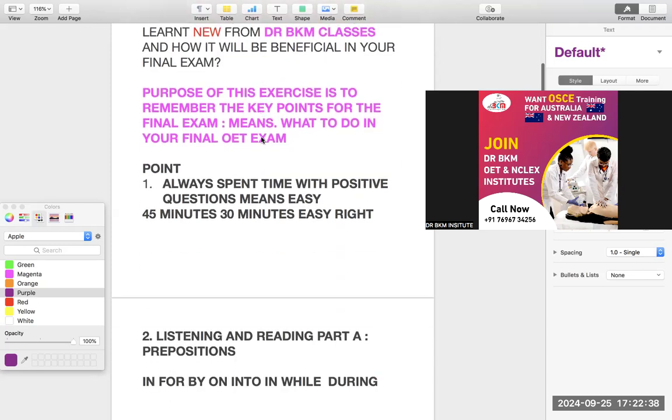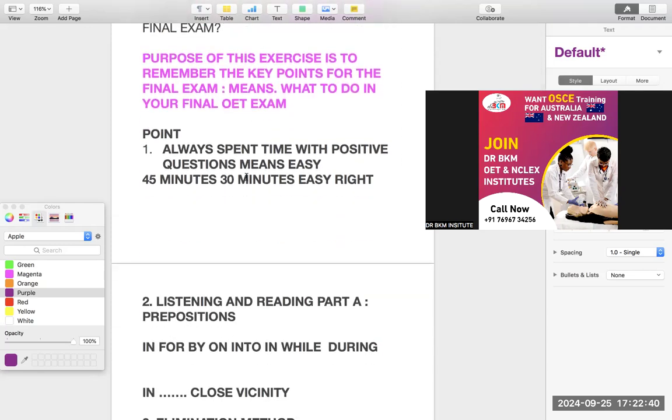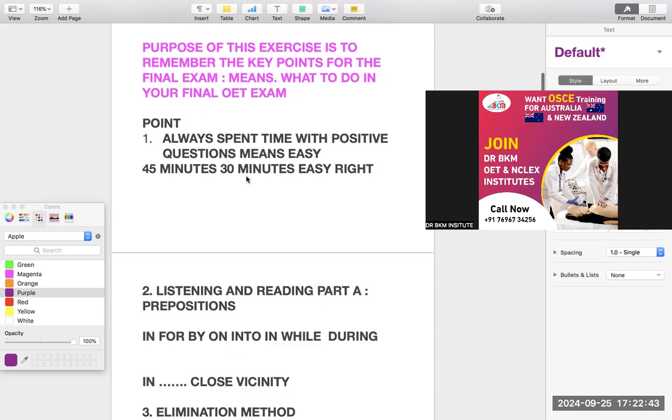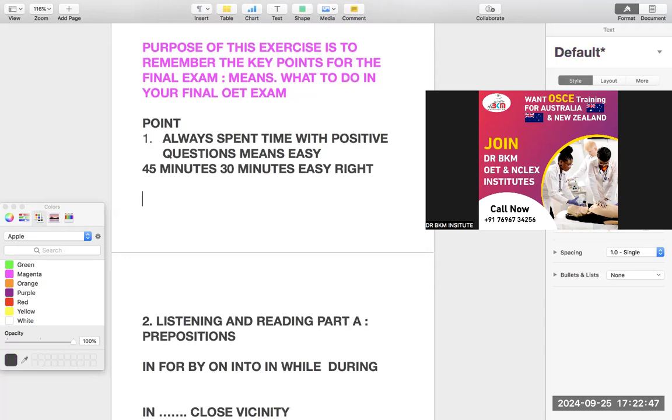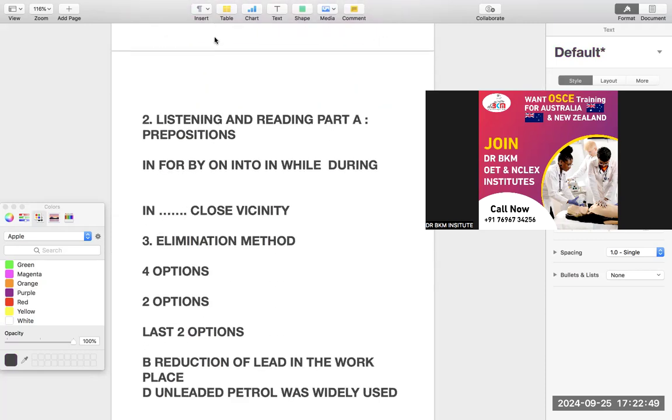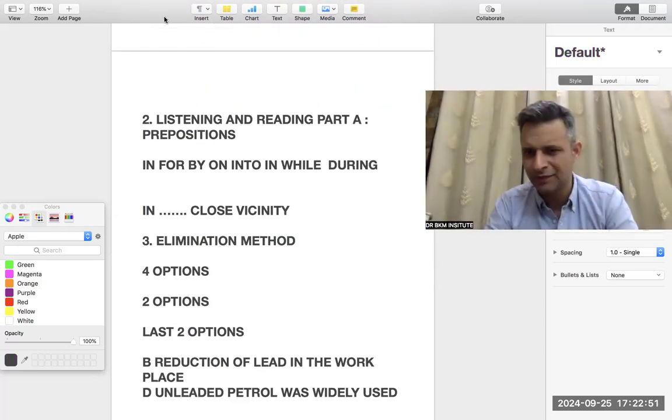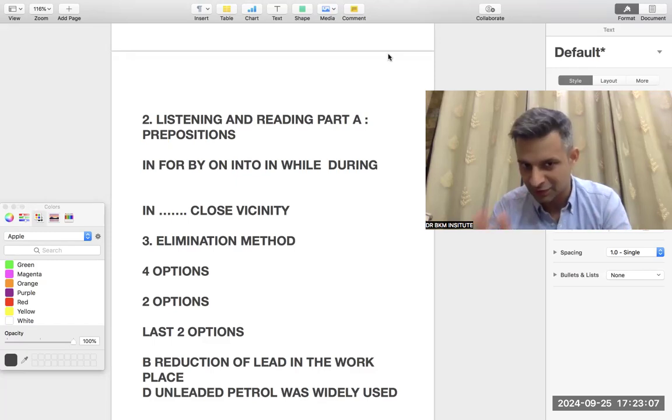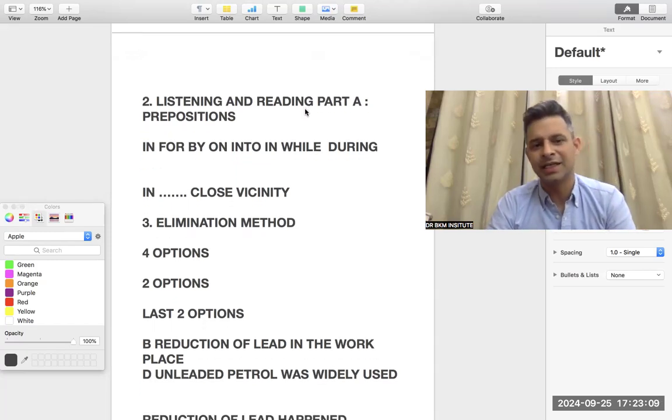Always spend time with positive questions, positive people, positive energies. It's important. It's important. I know that we can't ignore negative things all the time. Doesn't mean that you should always ignore, but 90% in your life you can ignore negative. If you want to be good, 90% ignore negative things. Sometimes it's important to discuss negative things when you are going with an attitude to solve your problem. When you're trying to resolve your problem, then it's fine. Otherwise, don't.